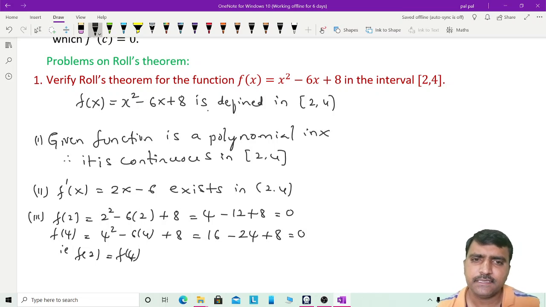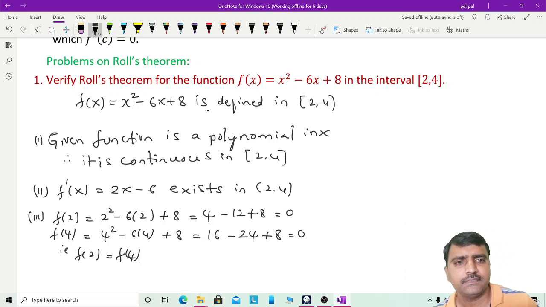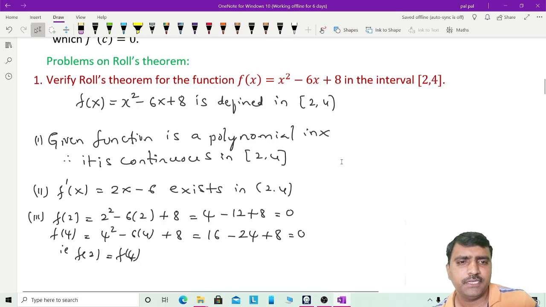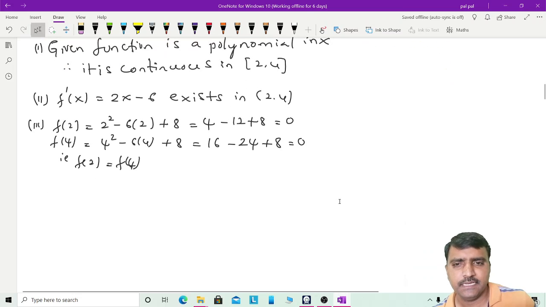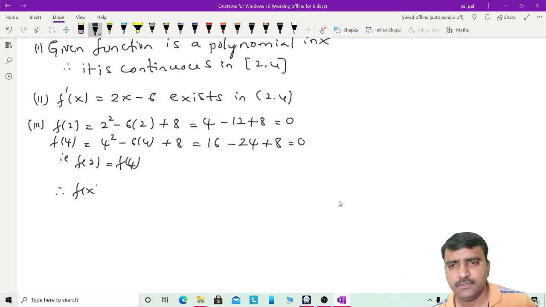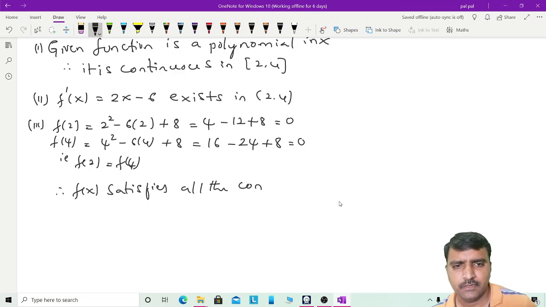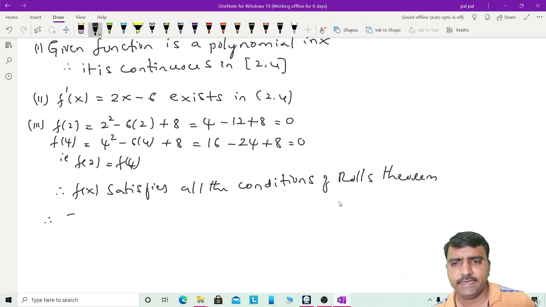So that means f of x is the function satisfying all the three conditions of Rolle's theorem. So therefore f of x satisfies all the conditions of Rolle's theorem. So then, according to Rolle's theorem, therefore, there exists c belongs to 2 4.